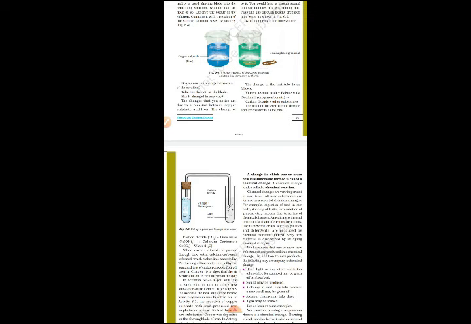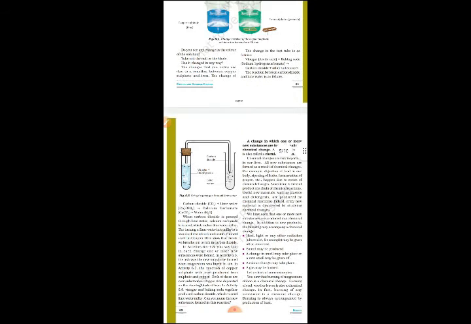Okay, so here what we have to do, children, in a beaker, we have to take vinegar, then we have to add baking soda to it. We will see some gas bubbles come out, that is carbon dioxide. Now we have to pass this carbon dioxide to the other beaker, which contains lime water. Now we can see the lime water turns milky, because calcium carbonate has formed.